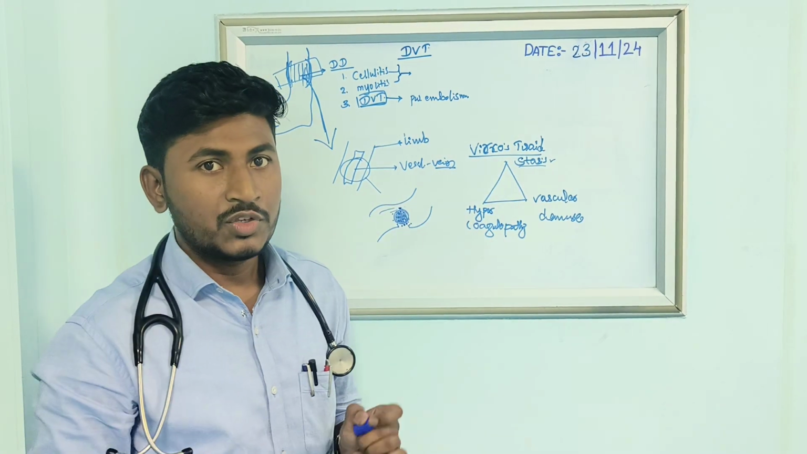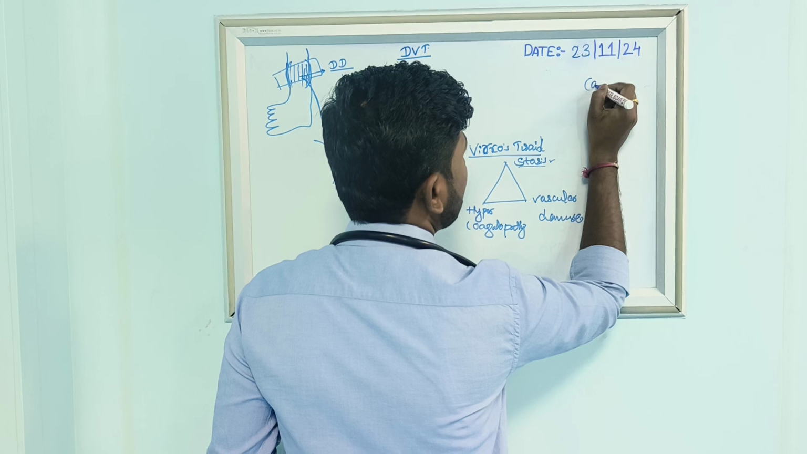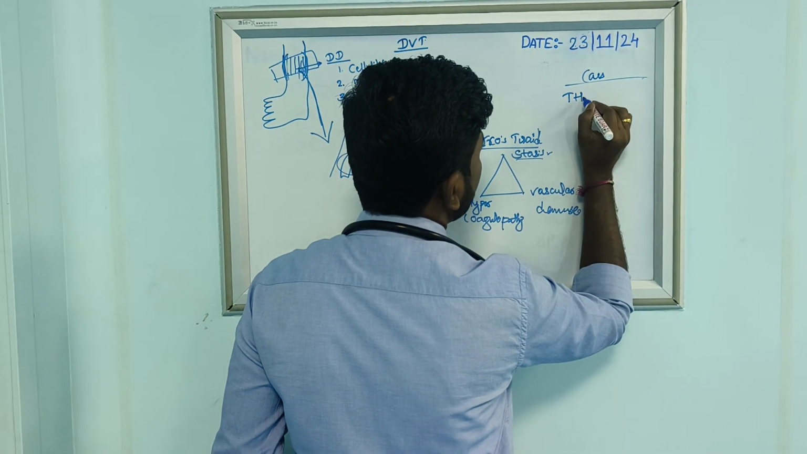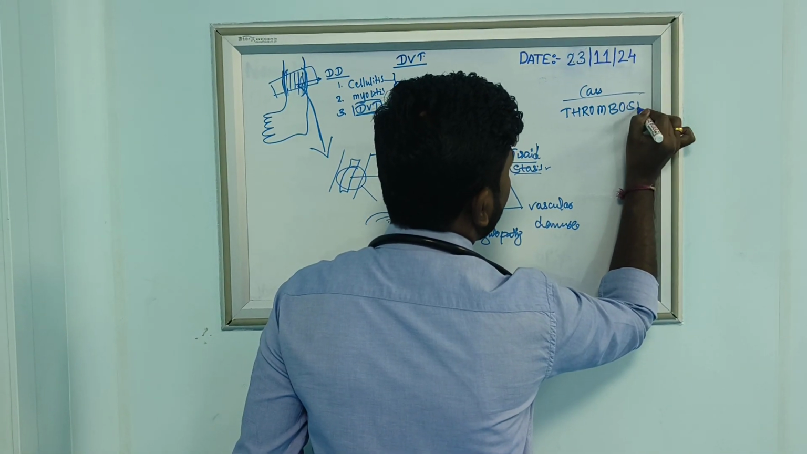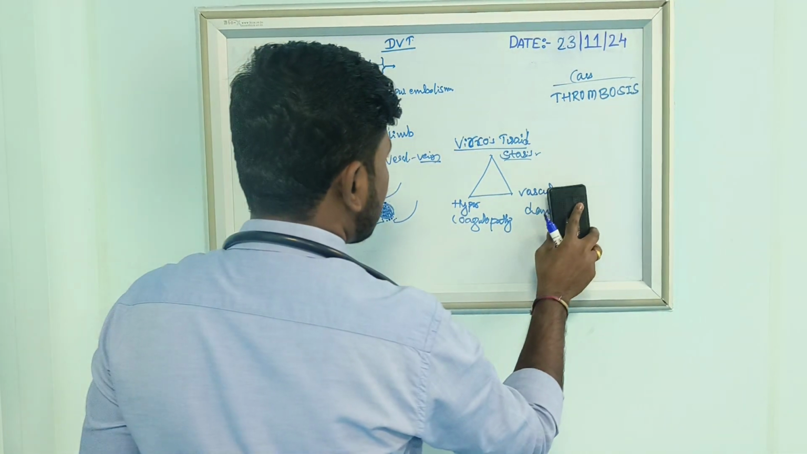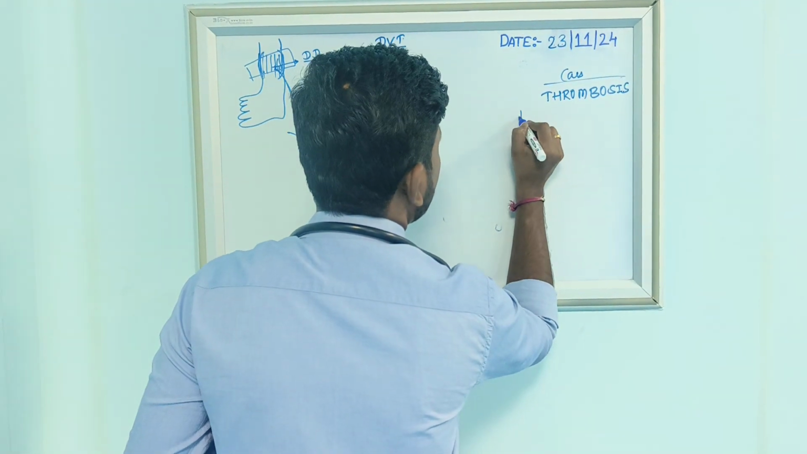It will cause DVT. So what are the causes of DVT? First we will discuss that here. What are the causes? Causes can be remembered with the name thrombosis. Thrombosis means the first letter is T.